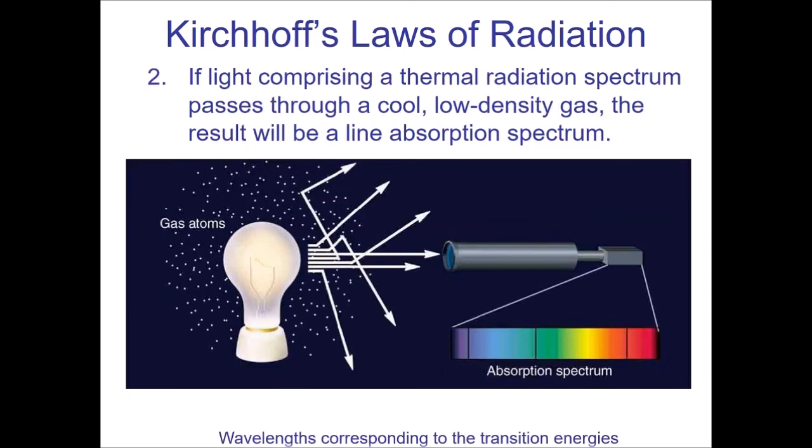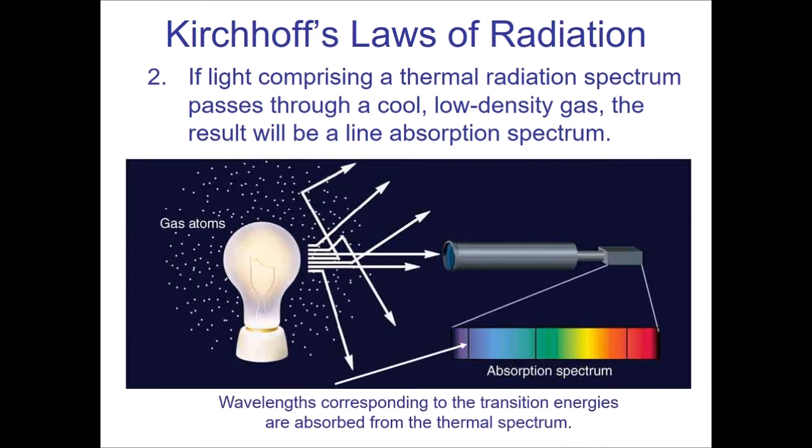Law number 2 is about absorption. So you take the same setup from the previous example, and you surround it with a cool gas, and you look at the light bulb again. Now you're looking at the light bulb through the gas, though. So you'll see the rainbow of colors because you're still looking at the light bulb. But now there's certain dark lines that are going to appear. Those dark lines correspond to transitions that work for those atoms. So if it's a particular gas that you're familiar with, you should see the pattern of lines that correspond to it.